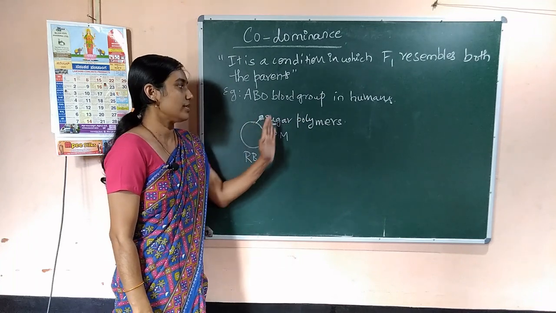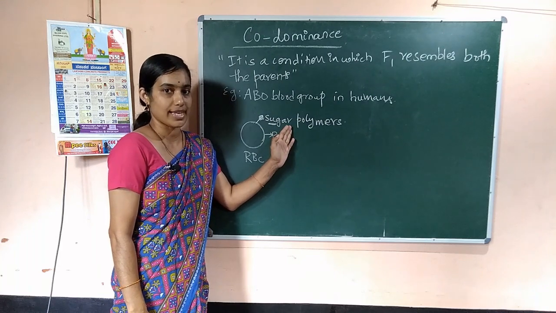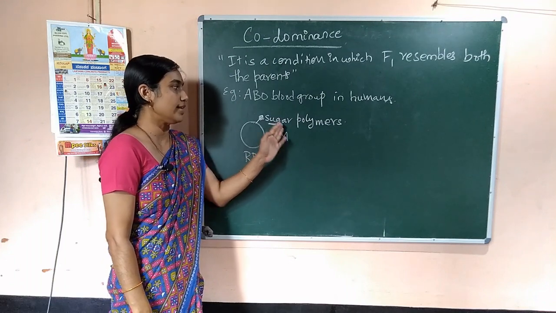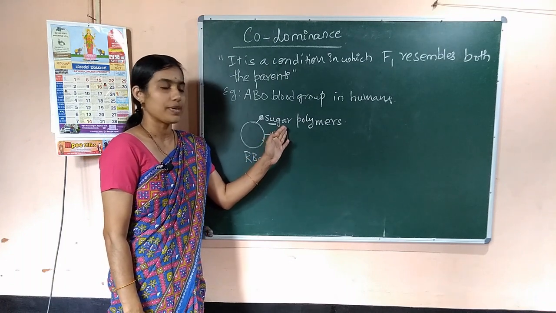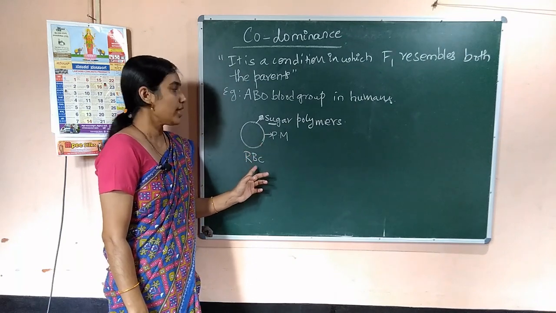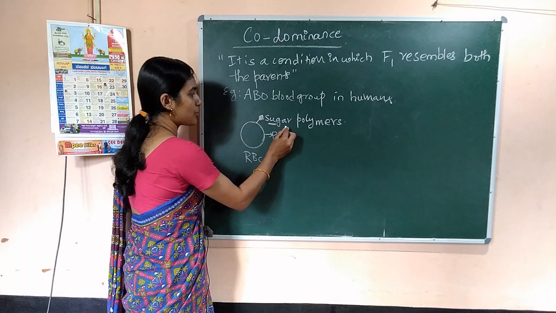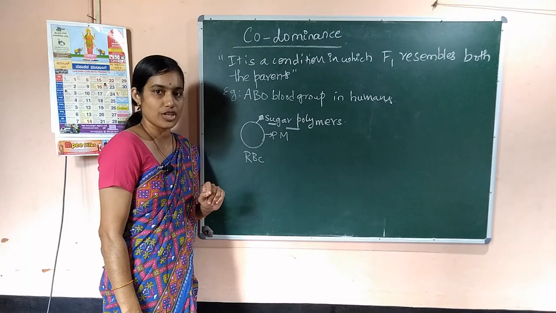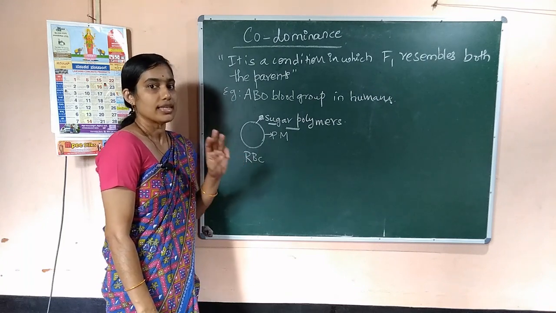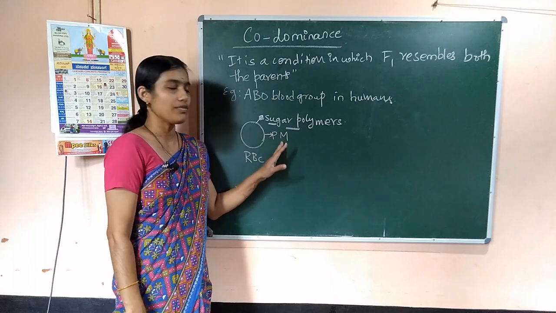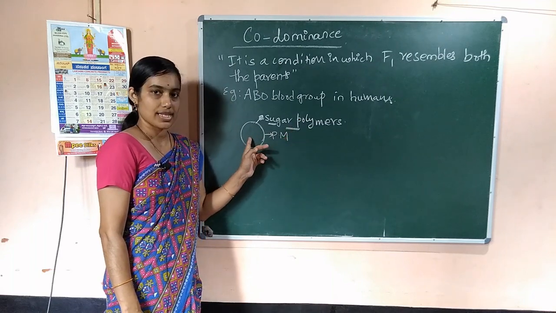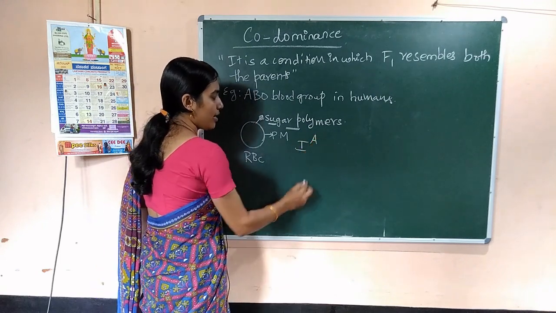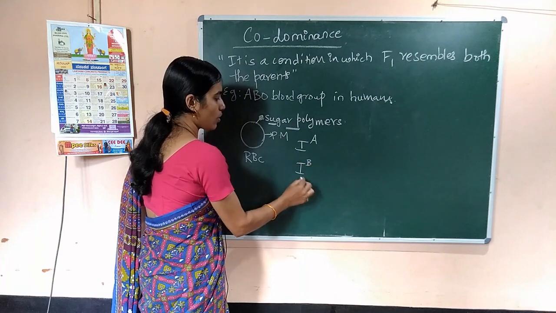Based on the type of sugar polymers present, the blood grouping is done. Blood grouping is based on the type of sugar polymers which are present on the RBC. If you consider the sugar polymer controlling gene, that gene has 3 alleles. The gene which controls the sugar on the RBC has 3 alternate forms: IA, IB and small i.